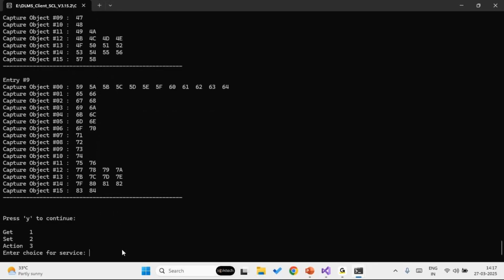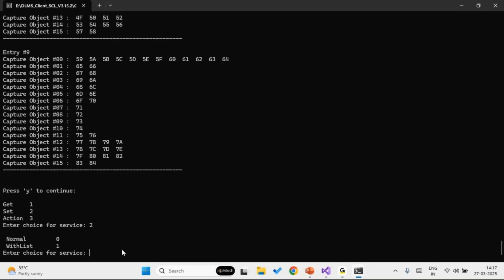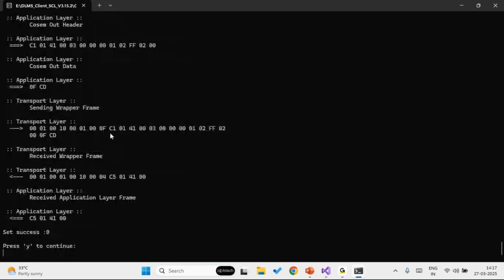Next, let's perform a set operation. We'll be performing set on IC3 attribute 2. You can also see the packets here are updated according to how the DLMS protocol demands each operation to be, or the packet structure is structured in a way that it follows the DLMS rules and regulations. We have got the set as successful here. We were able to successfully alter the IC3 attribute 2.